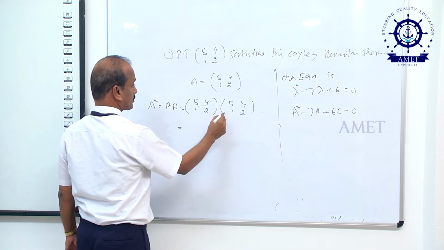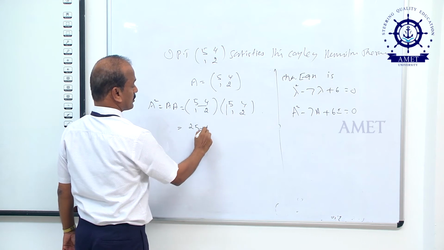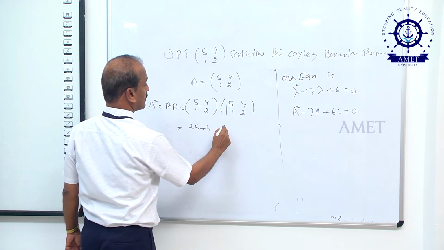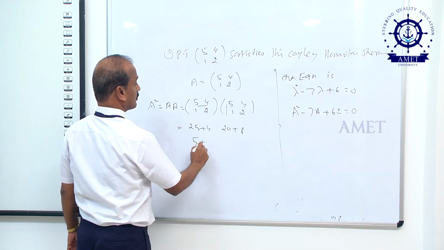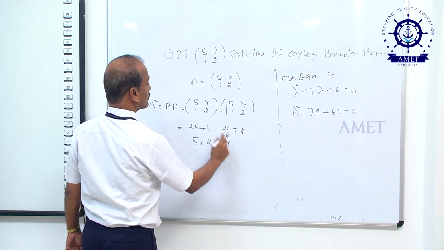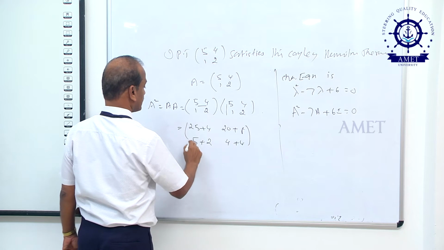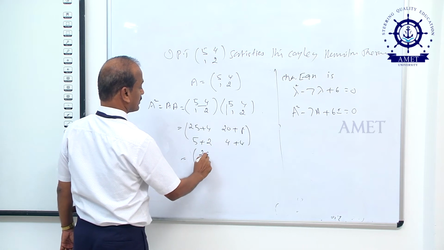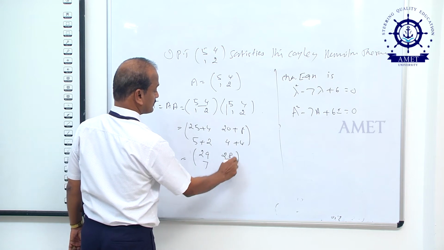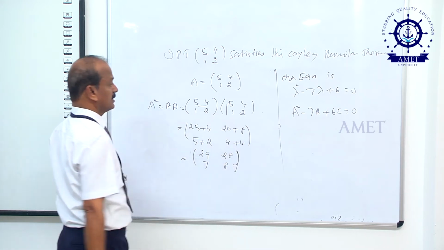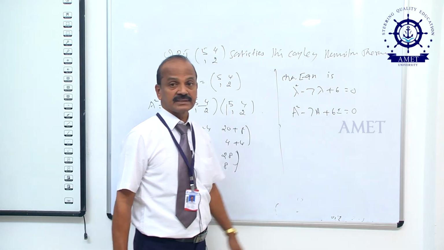Multiply. Take the first row and first column: 25 plus 8, which is 33... 20 plus 8, 5 plus 2, that is 4, 4 plus 4. That is equal to [29 28; 7 8]. This is A square. Now substitute A square and A and 6, we get I.